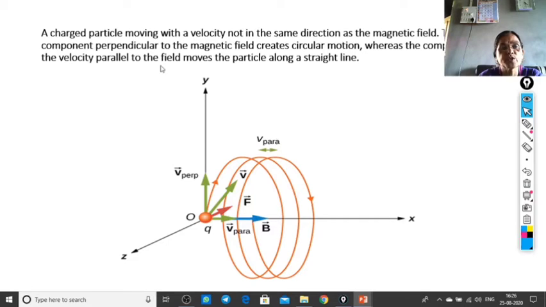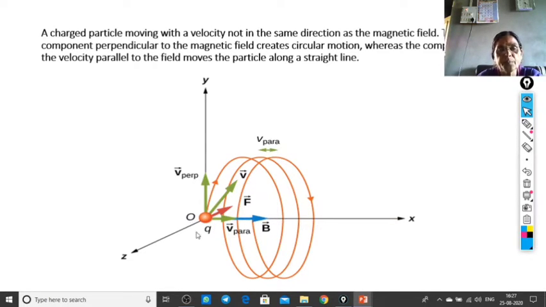The component of velocity parallel to the field moves the particle along a straight line. Here are the ordinary x, y and z axes, intersecting at the origin O. The constant uniform magnetic field B is applied along the x axis. The velocity vector is along the y axis, and so on.